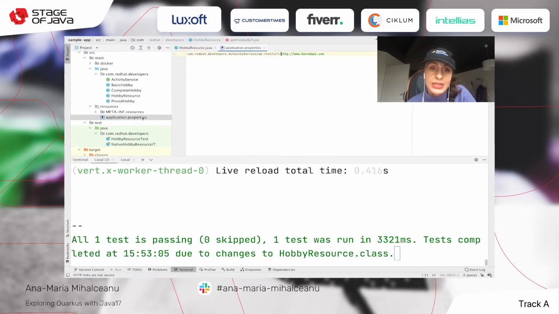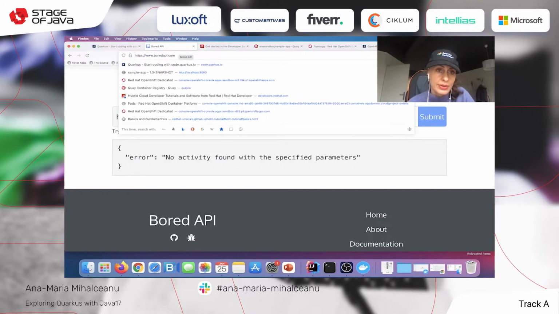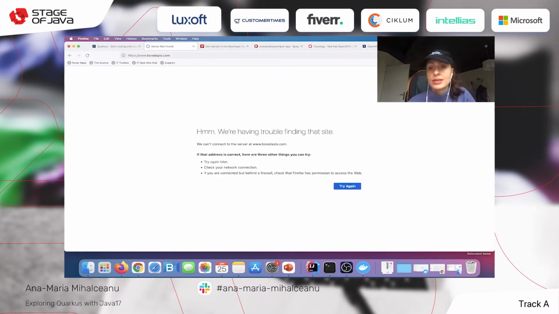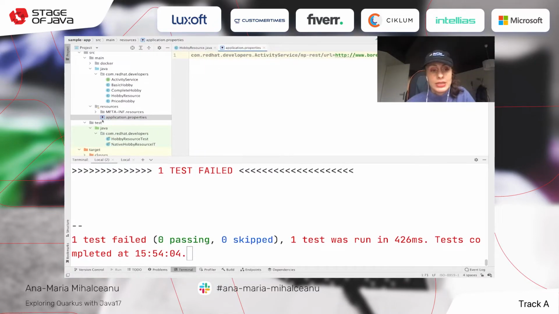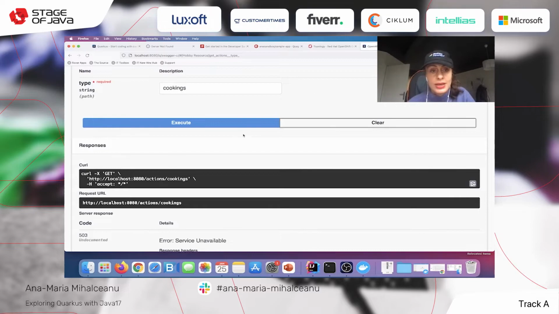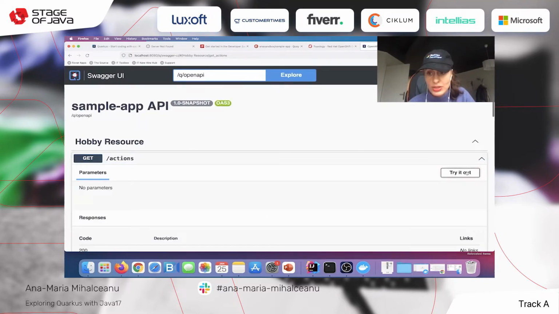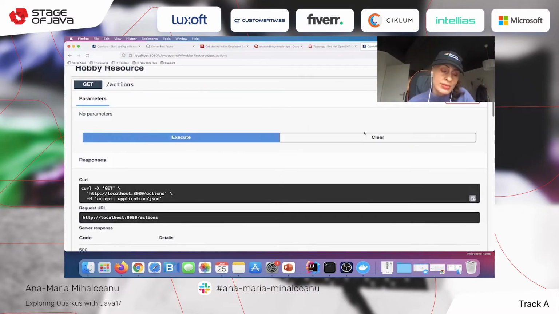However, mistakes happen. For example, I'm going here. If I add an S to the Bored API dot com, well, unfortunately, it doesn't exist. So what this means is that tests will fail. Users that will go here and do an invocation to the activities to get a random activity.